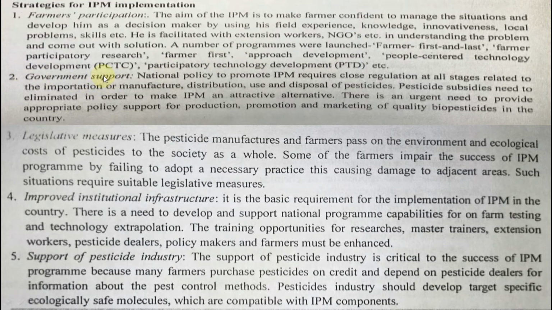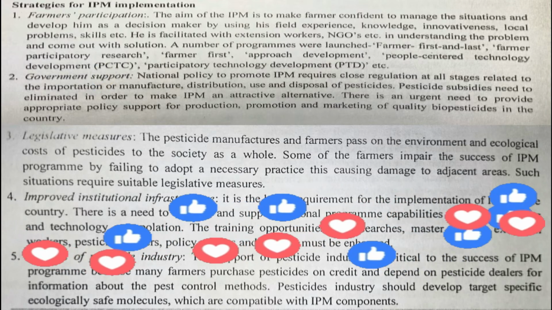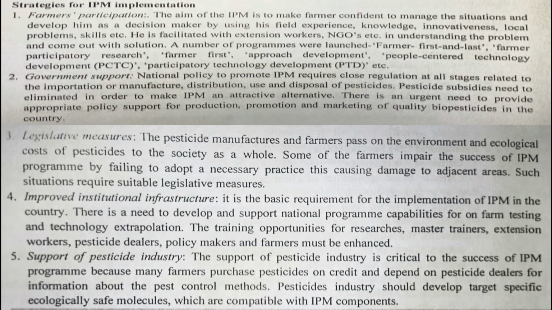Next one is government support, a national policy must be there. They should give some subsidy on biopesticides, then only farmers may use them. Yes or no? Then regulation at all stages related to the importation, manufacture, distribution and use of pesticide. Pesticide subsidies must be there. There is an urgent need to provide appropriate policy support for production, promotion and marketing of quality biopesticide. You see, pesticide is sold anyhow in the market. Now you have to think about quality biopesticide production at low cost so that farmers are able to purchase it. Yes or no?